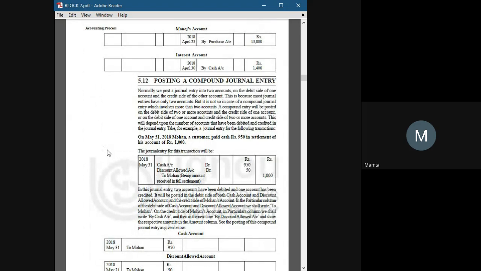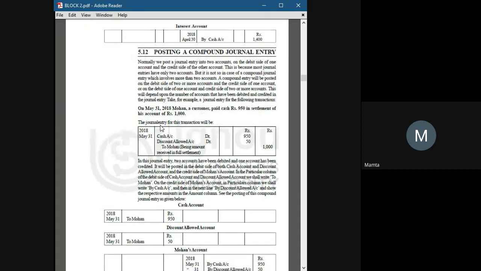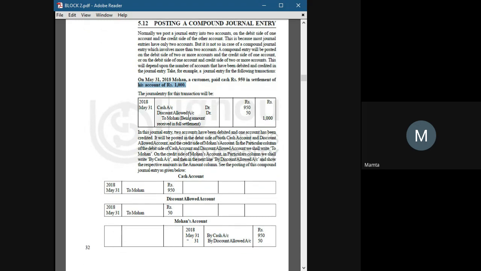Posting compound journal entries. For example, on May 31st, 2018, Mohan, a customer, paid cash rupees 950 in settlement of his account of rupees 1000. So he has to pay us 1000, but we have allowed 50 rupees discount and he paid only 950 to us. Now, cash account debit.